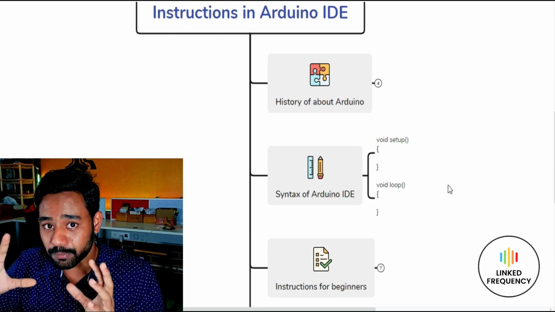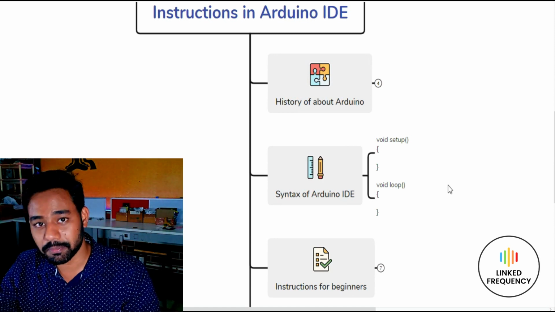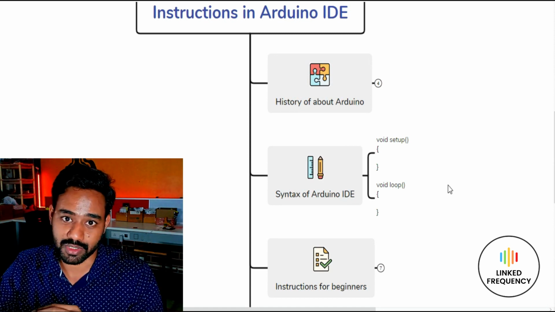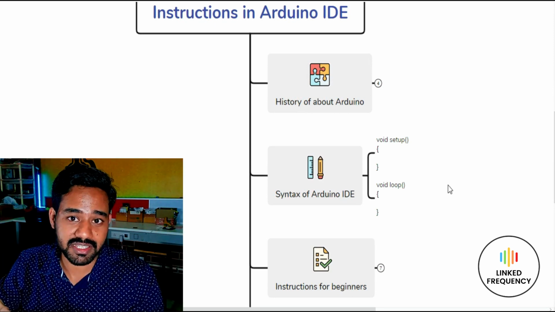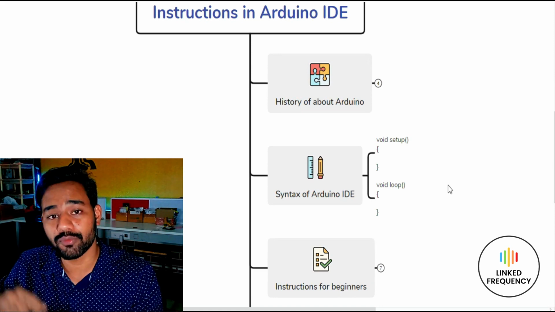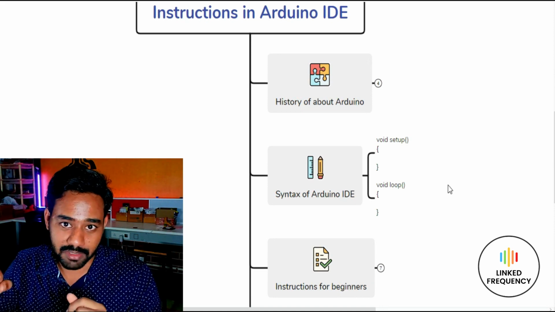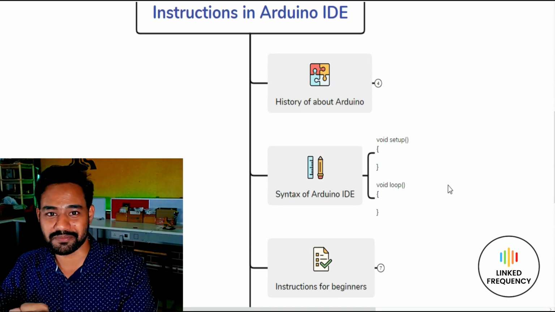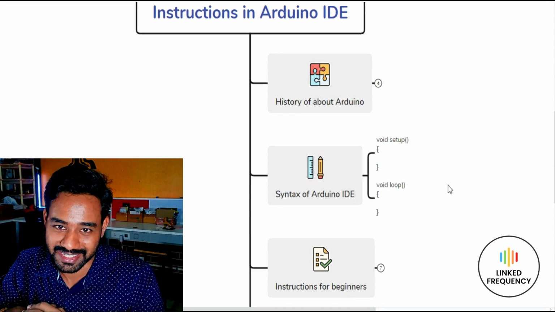In the same way, that boot option in our development board, like the Arduino Uno, is all about setup execution, which executes certain instructions only once when we press reset or when we power up the entire board. Reset is like a restart on our computer. I hope you can connect it very easily, right?